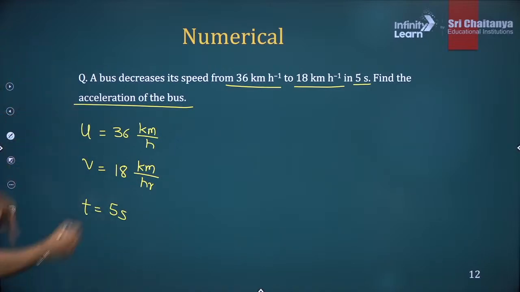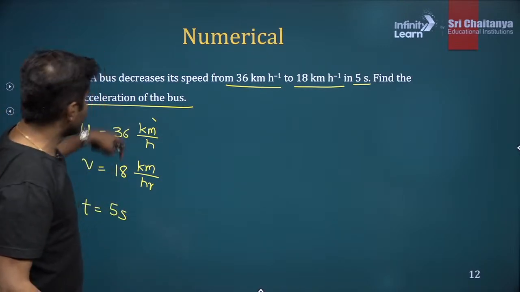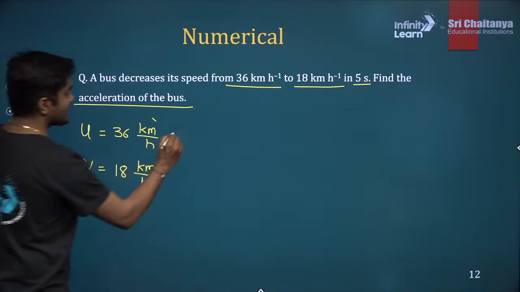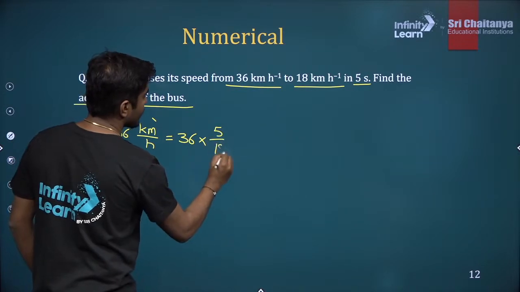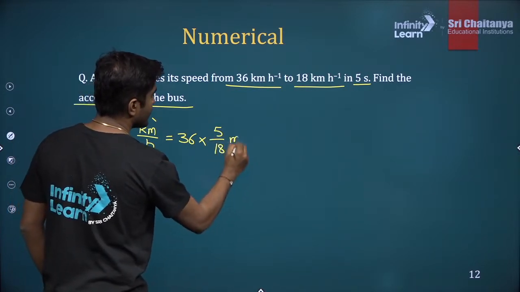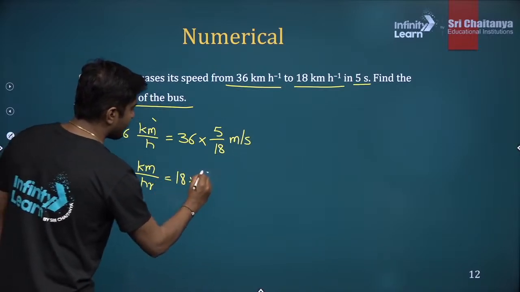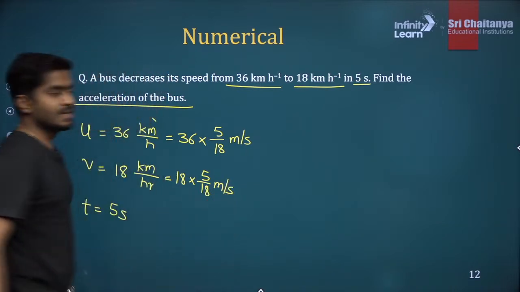So here this is kilometer per hour. This is not the SI unit. How will you convert it into SI unit? You just have to multiply by a factor. So this is 36. You multiply it by 5 by 18. So that number will become meter per second. Similarly, this is 18 multiplied by 5 by 18. This would be in meters per second.